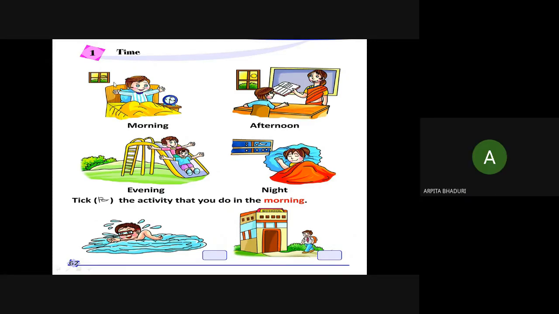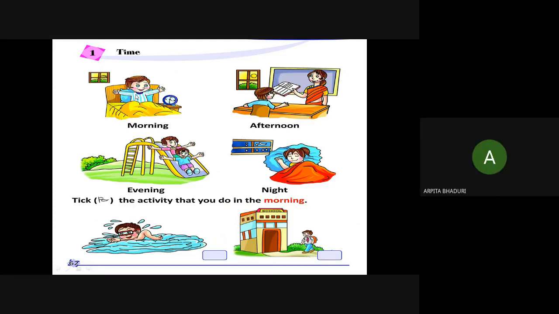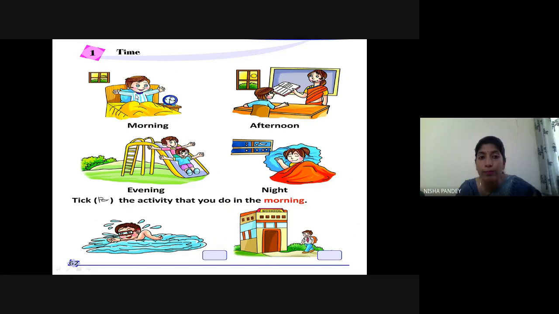Ma'am, he is getting up. Yeah, getting up with a smiling face. So, do you also get up in the morning with a smiling face? Yes, ma'am. It is very, very important, because we should not... Some children I've seen started crying in the morning, right?